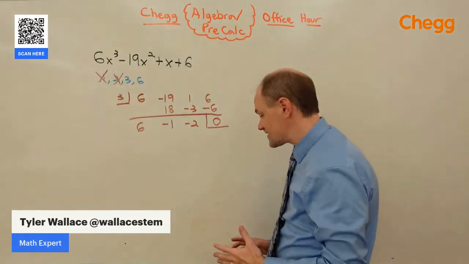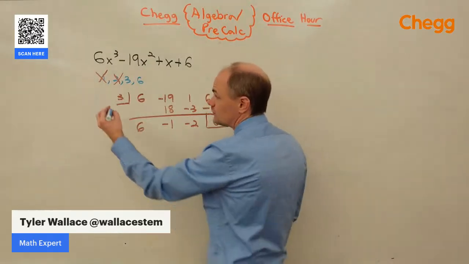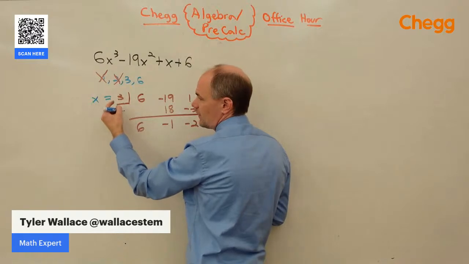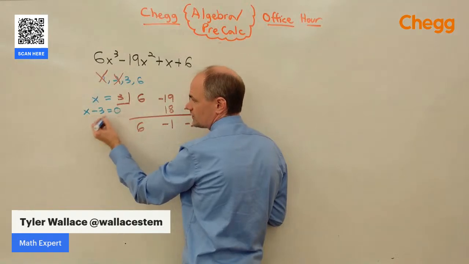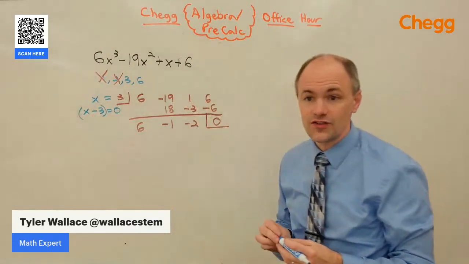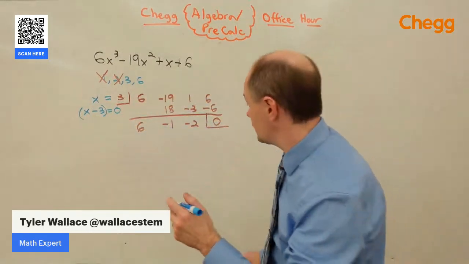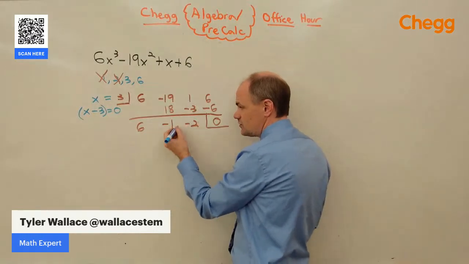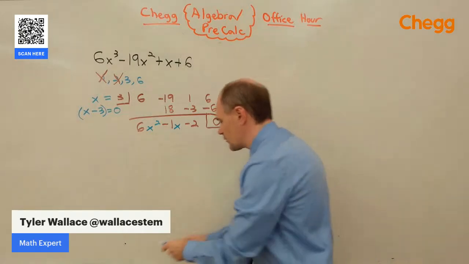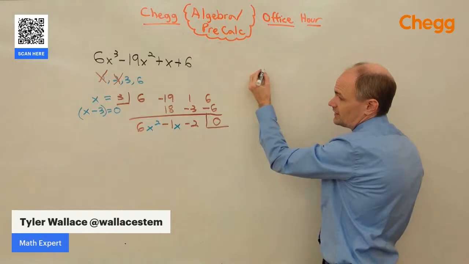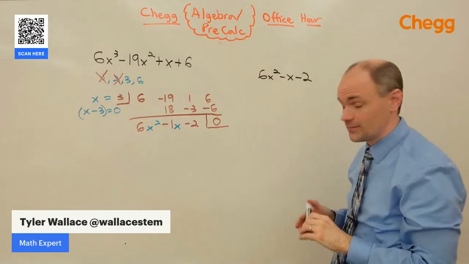That was our goal. What does that tell us? It tells us that x equals 3 would be a solution. If I subtract 3 from both sides, x minus 3 equals 0. That tells us that one factor of this expression up here is x minus 3. To get the other factor, looking at what's left, we've got negative 2, negative 1x, and 6x squared. In other words, we've got 6x squared minus x minus 2 to factor.